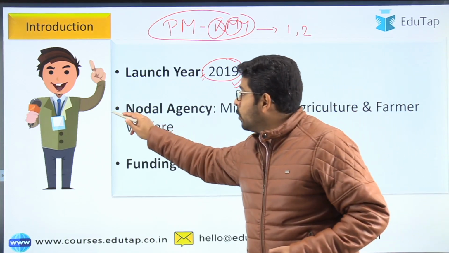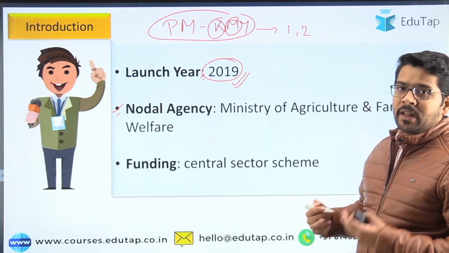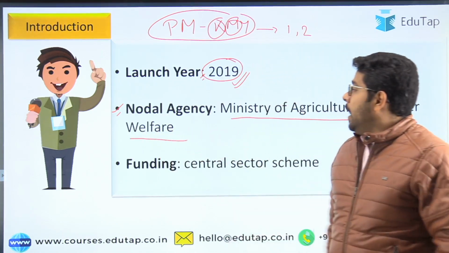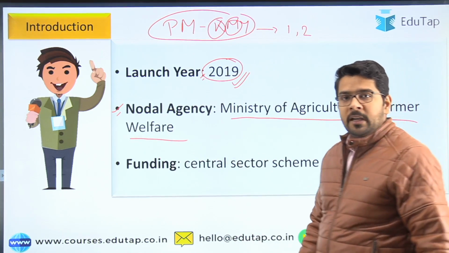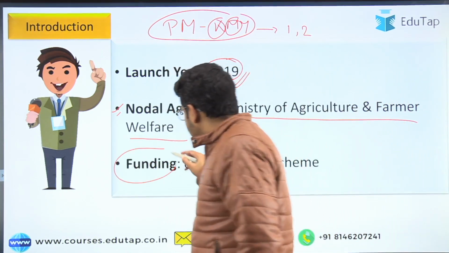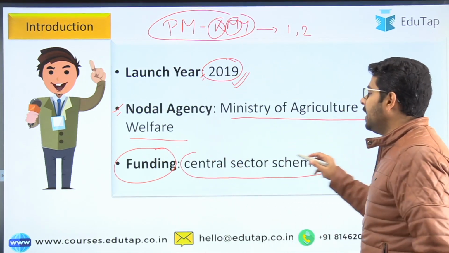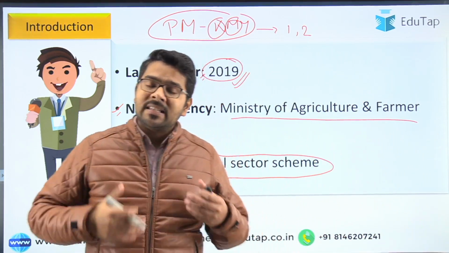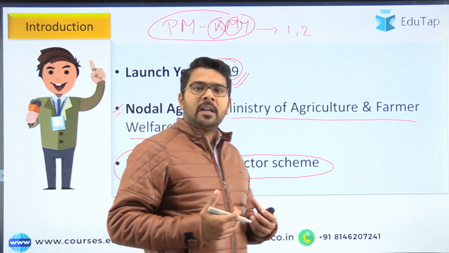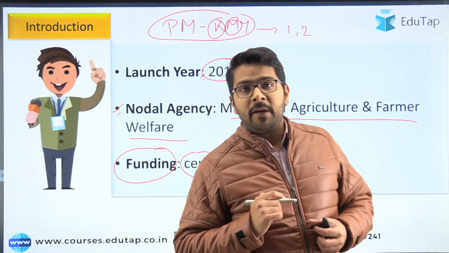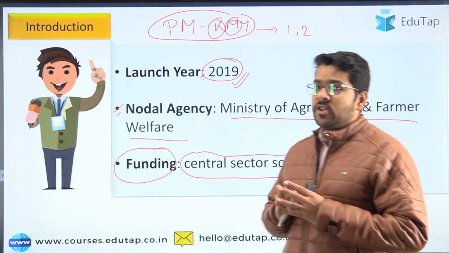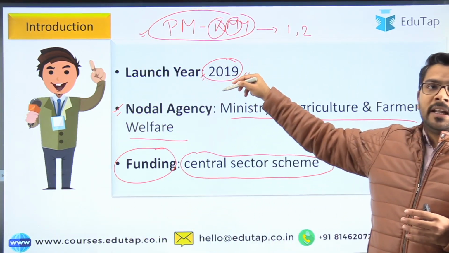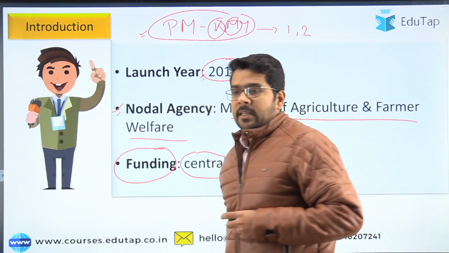Then the third is the nodal agency. The nodal agency is the Ministry of Agriculture and Farmer Welfare. And the fourth dimension is the funding pattern of the scheme. This is a central sector scheme. There are two types of scheme: one is central sector and the other is centrally sponsored. In a central sector scheme, 100% of the funding is provided by the central government. So the four dimensions we have covered are the full form of the acronym, the launch year, the nodal agency, and the funding pattern of this scheme.